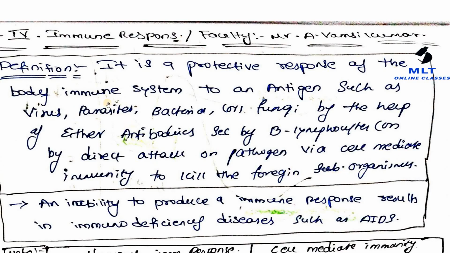It is a protective response of the body immune system to an antigen such as virus, parasites, bacteria or fungi, by the help of either antibodies secreted by B lymphocytes or by direct attack on pathogens via cell mediated immunity to kill the foreign microorganisms, and this is called immune response. Whenever these B cells or T cells have a problem, our body cannot kill pathogens, and that condition is called immunodeficiency diseases. Immunodeficiency diseases arise due to an inability to produce an immune response. One example is AIDS.